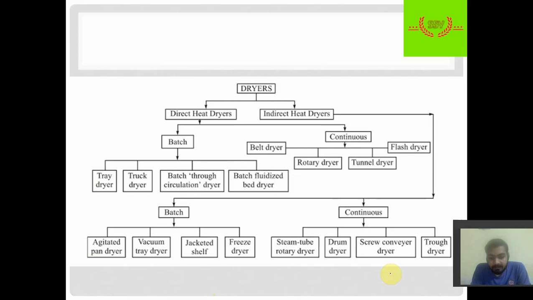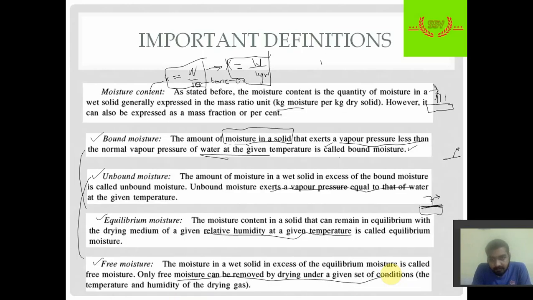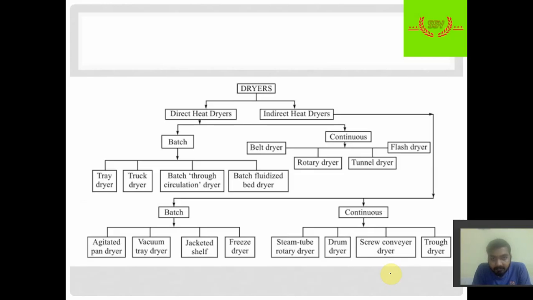We are done with the basics of drying. In the next video we will discuss the numerical methods and the drying equilibrium. Before that, let me give you a glimpse of the different types of dryers and their working. Dryers are differentiated into two parts, direct heat dryers and indirect heat dryers.